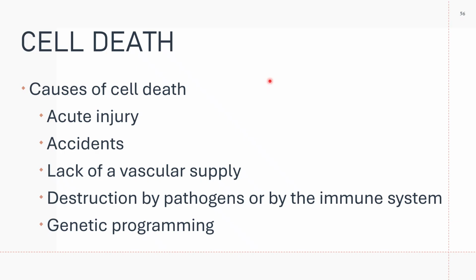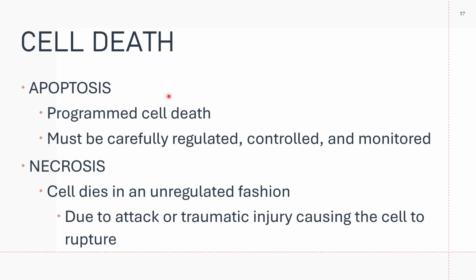Now, cell death is caused by acute injury, accidents, lack of vascular supply, or destruction by pathogens or by the immune system, and genetic programming. You have physiologic cell death or programmed cell death, which you call apoptosis. During embryogenesis, many cells are driven into a genetically determined process of dying. Apoptosis is programmed cell death.